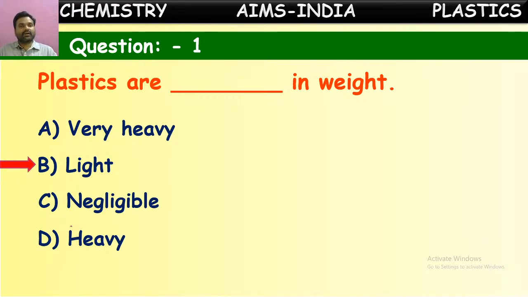Plastics are light in weight when compared to natural objects. A very fine example I told: if you take any plastic chair or plastic table and compare its weight with chairs or tables made up of natural objects like wood or metal, these plastic objects will be very light in weight.